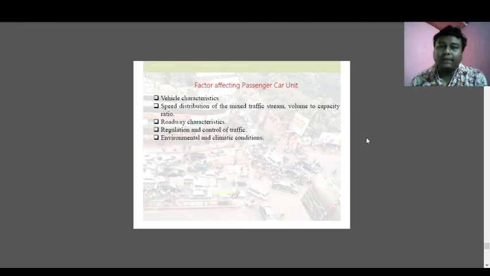So what are the factors affecting the PCU? Definitely the dimension and the vehicular characteristics. If you remember, in vehicular characteristics we have static characteristics and dynamic characteristics. What are the static characteristics? The dimension, the weight to power ratio, the height of the vehicle, then the ground clearance. These are some static characteristics. And dynamic characteristics are the speed, acceleration, deceleration. Next are the vehicle speed distribution of the mixed traffic stream, volume to capacity ratio, roadway characteristics, regulation and control of traffic, and environmental and climatic conditions.